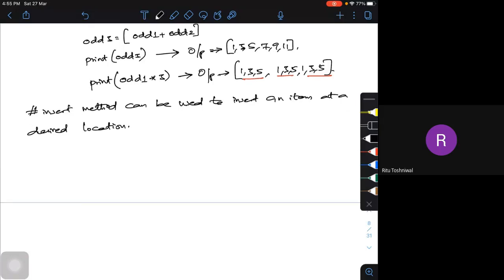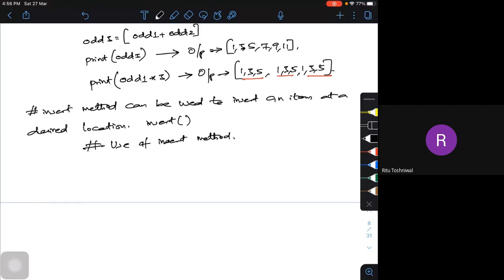Okay. Now let me demonstrate this. Say for example, let me create a use of insert method. This is the command. How is it actually? So it is insert, and within your braces, I need to tell the location where I want to do it.